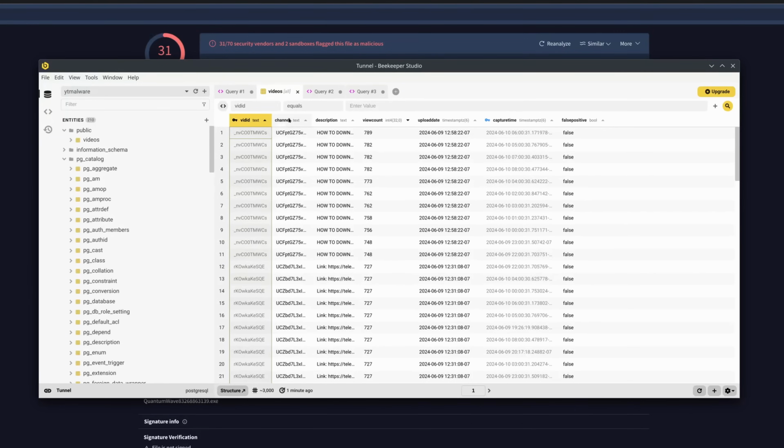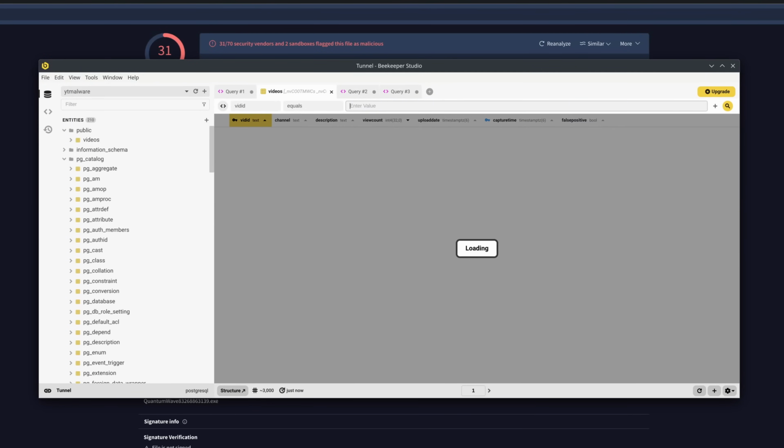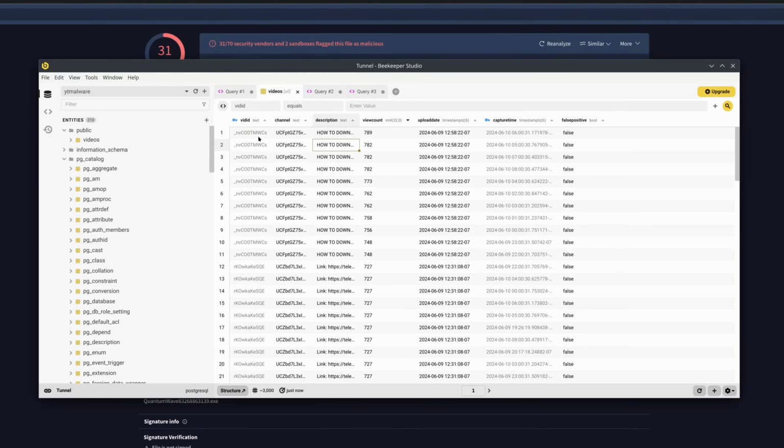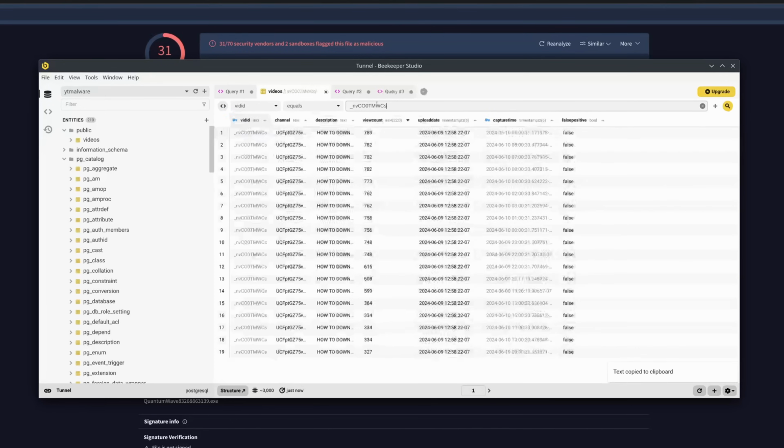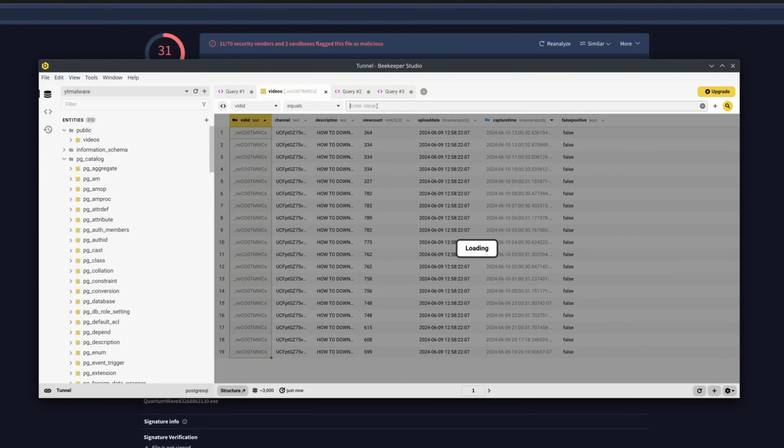But the good news is if we drill down to any of these videos, for some reason the copy is copying the entire column instead of the single value. Oh, I think I'd accidentally selected it. Okay. So if we go to a single video and search by capture time, all is not quite as it seems. The initial capture, which on this video was a while after upload, was at 599 views. That ticked all the way up to 782 before, an hour later, there was a purge, and it kind of stayed there and then ticked up a bit. So probably most of those views are fake.